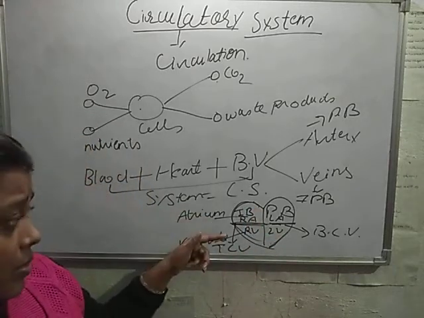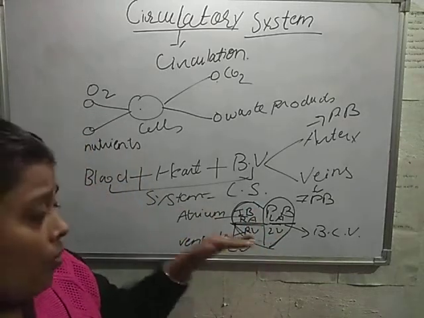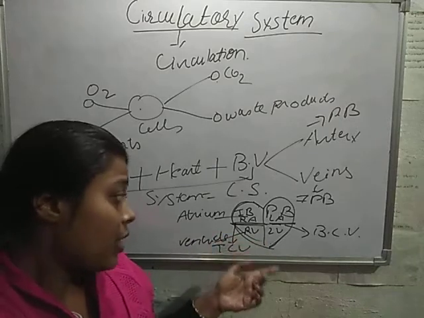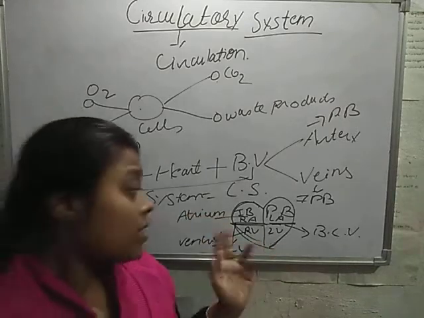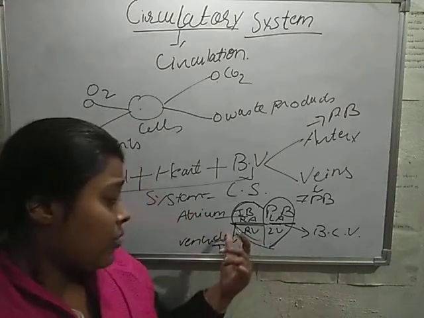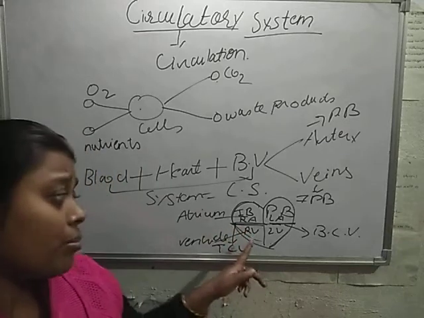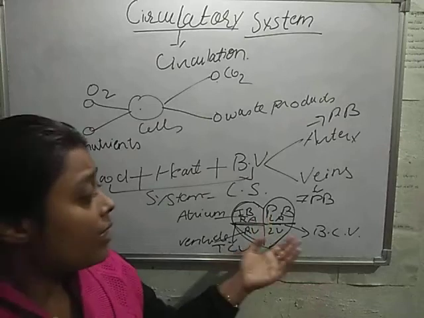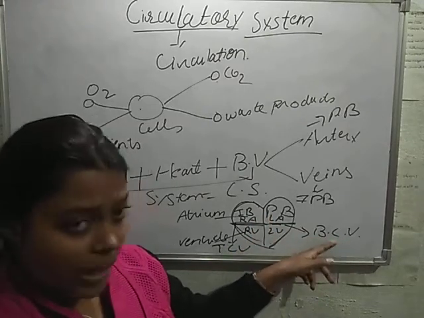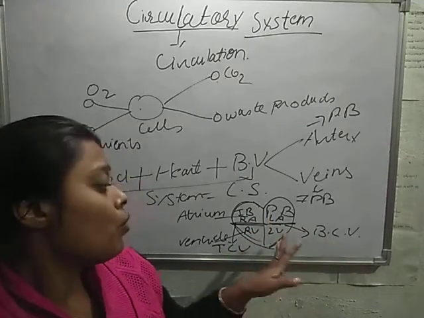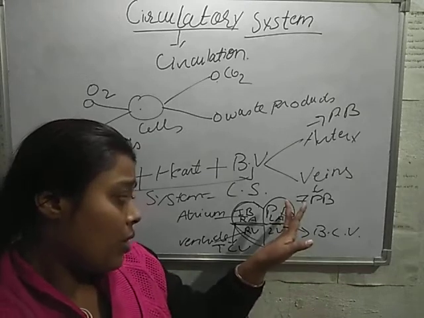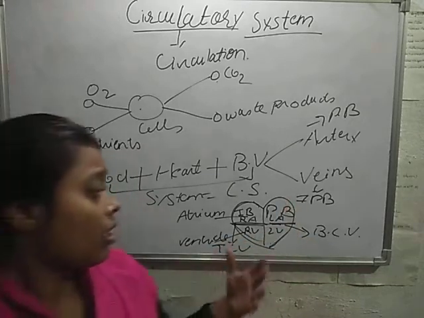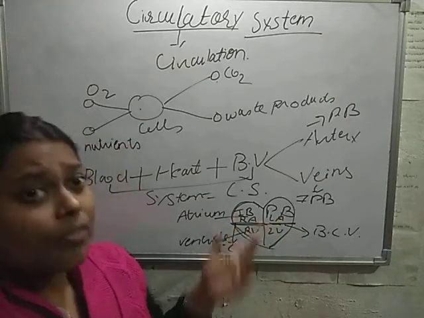To prevent the flow of blood in the opposite direction, there is a valve known as the tricuspid valve. The tricuspid valve prevents the backflow of blood from the right ventricle to the right auricle. Similarly, the bicuspid valve prevents the flow of blood from the left ventricle to the left auricle. So here we have seen the structure of the heart.